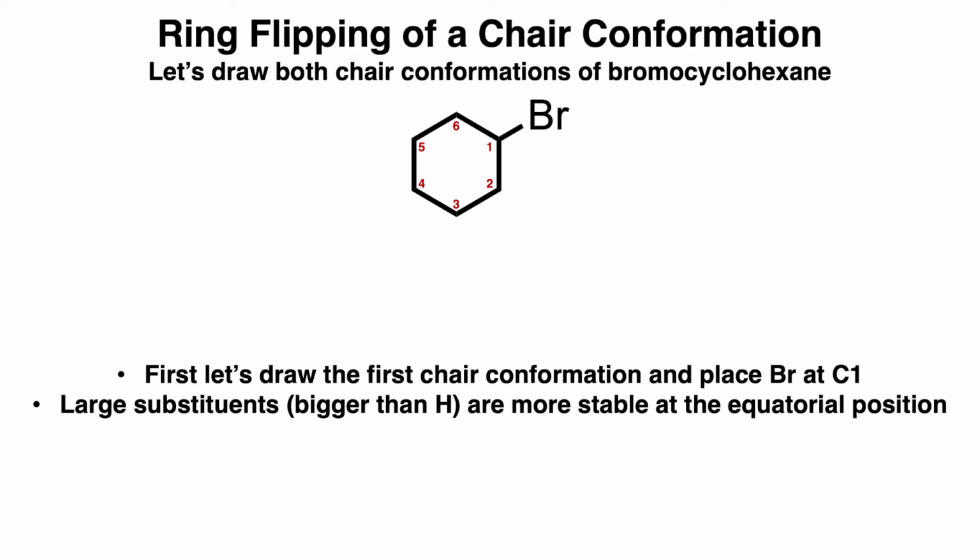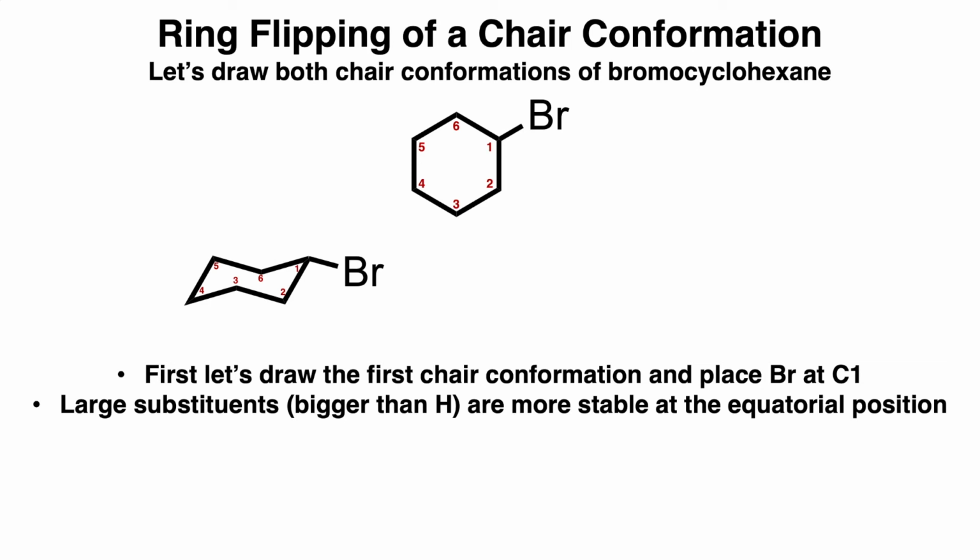Let's draw both chair conformations of bromocyclohexane. Draw the first chair conformation using the 4 steps that we had just talked about, and then place bromine at the C1 position. Large substituents that are bigger than hydrogen are more stable at the equatorial position. So that said, we'll draw bromine going downwards at an equatorial bond.